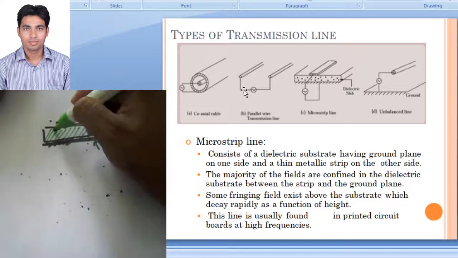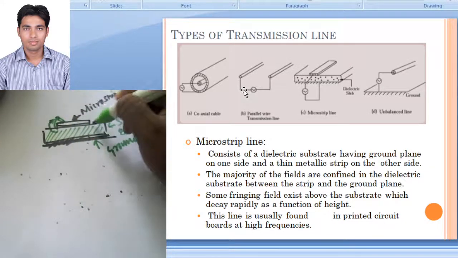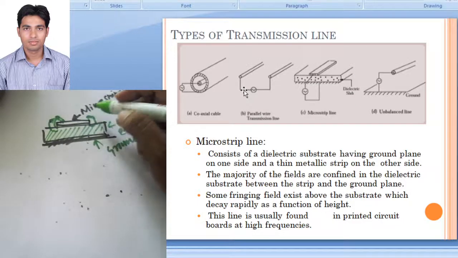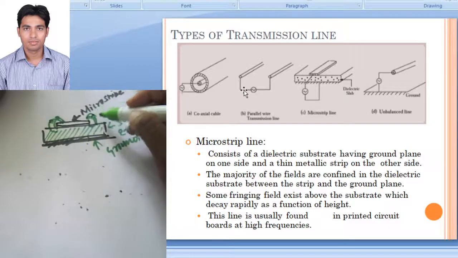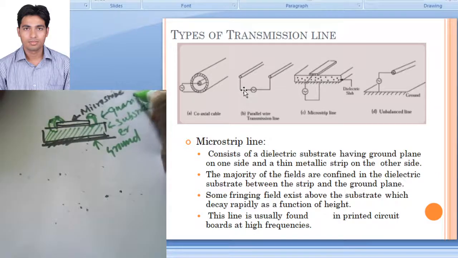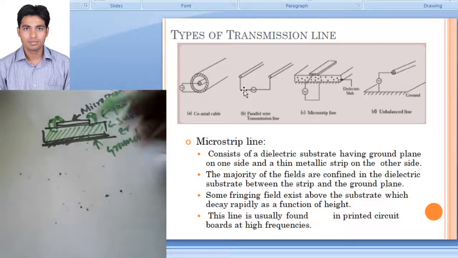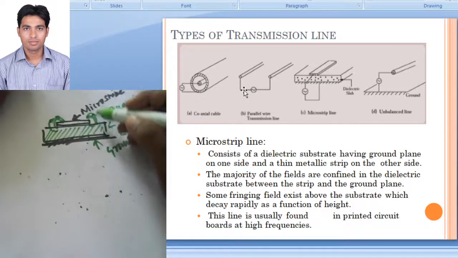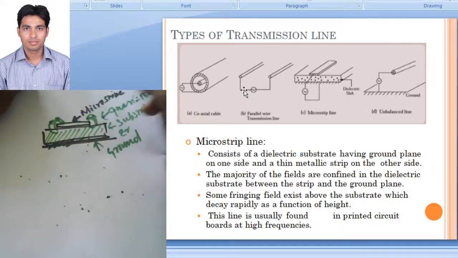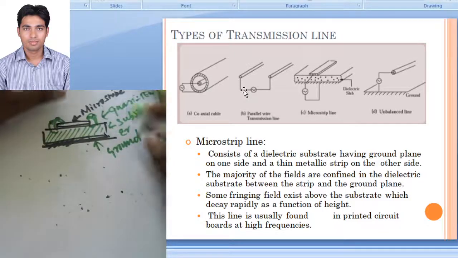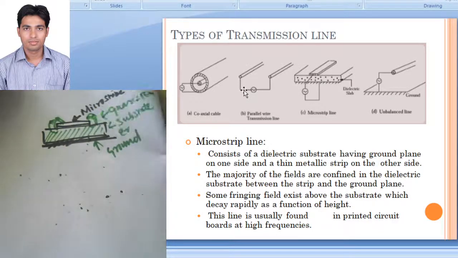Now there will be some fringing field. These are called fringing field. There will be some fringing field which will partially be in the substrate and partially in the air. So this is called quasi TEM wave. The signal will be a quasi TEM wave if this acts as a microstrip antenna. Here this fringing field will be very small.